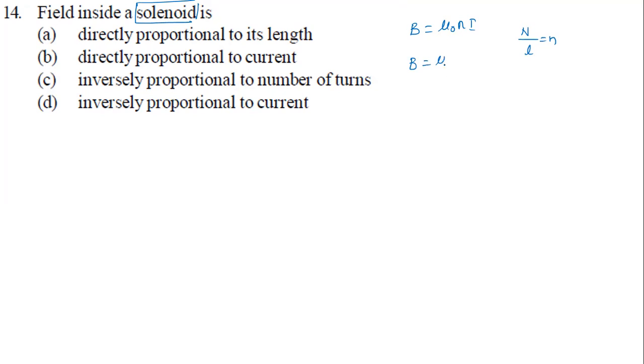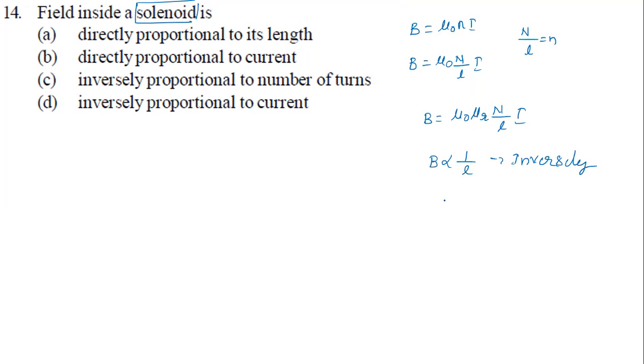So if I write this equation, B equal to mu naught N by L into I. It is for air or vacuum. If some other medium is there, it will become B equal to mu naught mu r N by L times I, where mu r is what we call relative permeability. Okay, that we know. It is for the solenoid. Now look at the options. Directly proportional to length? Its length is there, but it is in the denominator. So I can write B is proportional to 1 by L, which means it is inversely proportional.